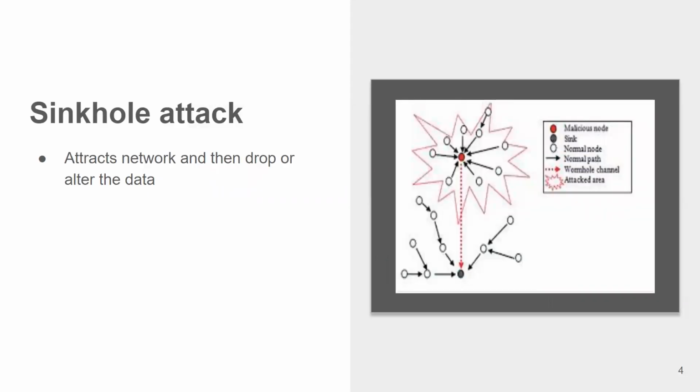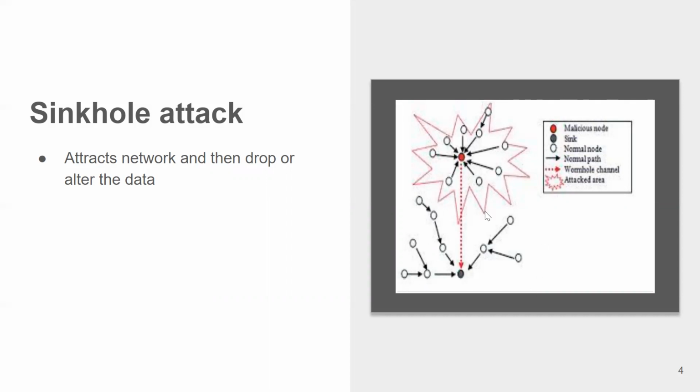In this particular attack, the malicious node promotes itself as the shortest path to the base station, which attracts all the neighboring nodes to direct the traffic towards the malicious node. And then the malicious node can drop the packets or alter the data in the packets before passing them to the base station. As you can see in this diagram, this is the malicious node and this is connected to a base station.